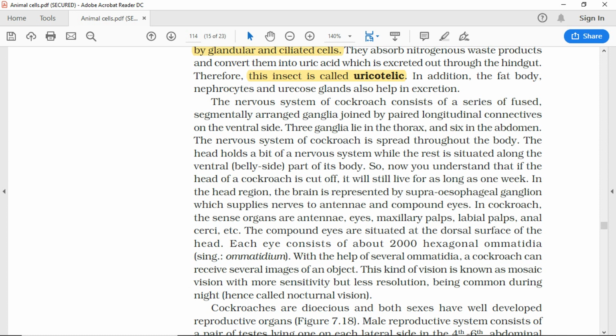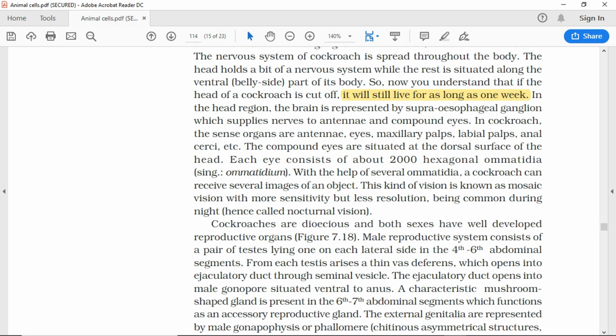So, now you understand that if the head of a cockroach is cut off, it will still live for as long as 1 week. In the head region, the brain is represented by the supraesophageal ganglion, which supplies nerves to the antennae and compound eyes. In cockroach, the sense organs are antennae, eyes, maxillary palps, labial palps, anal cerci, etc.